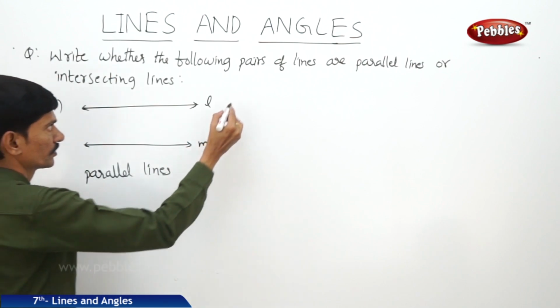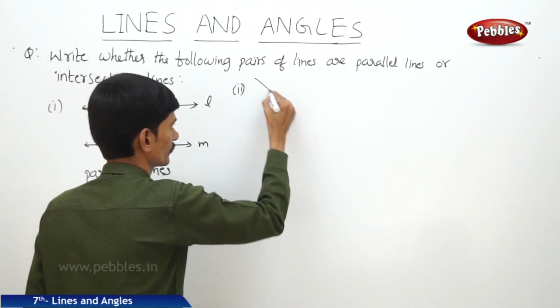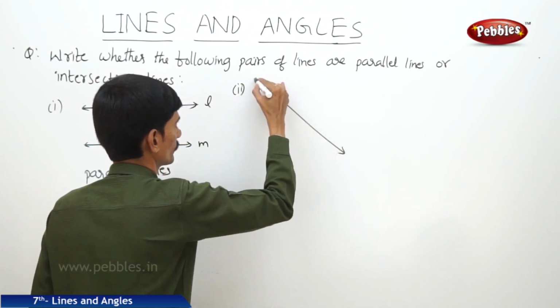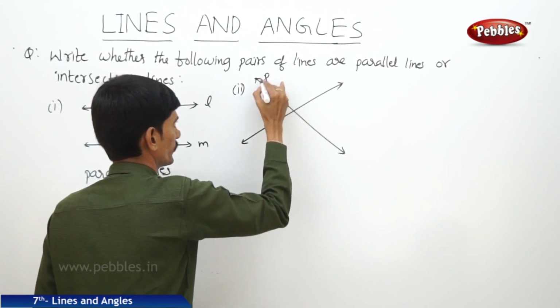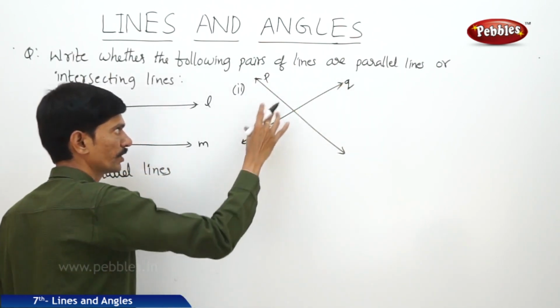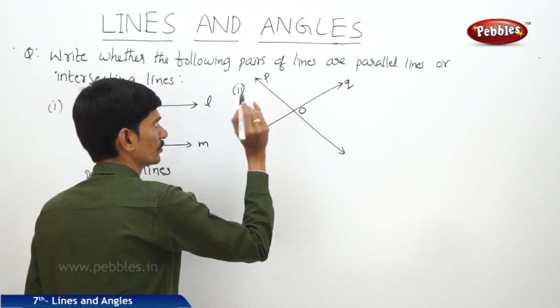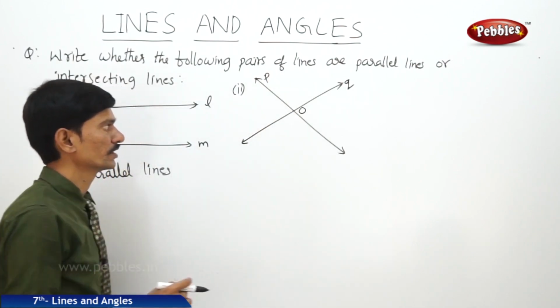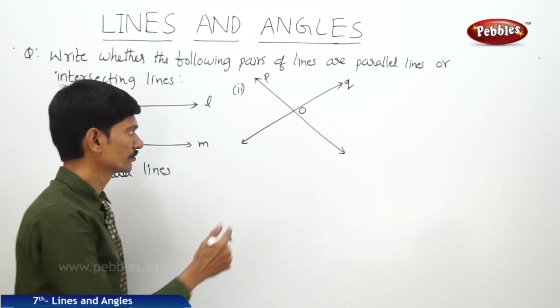In the second figure, PQ, and the two lines P and Q have a common endpoint O. So that is why these two lines are said to be intersecting lines, because they are intersecting at a point O.